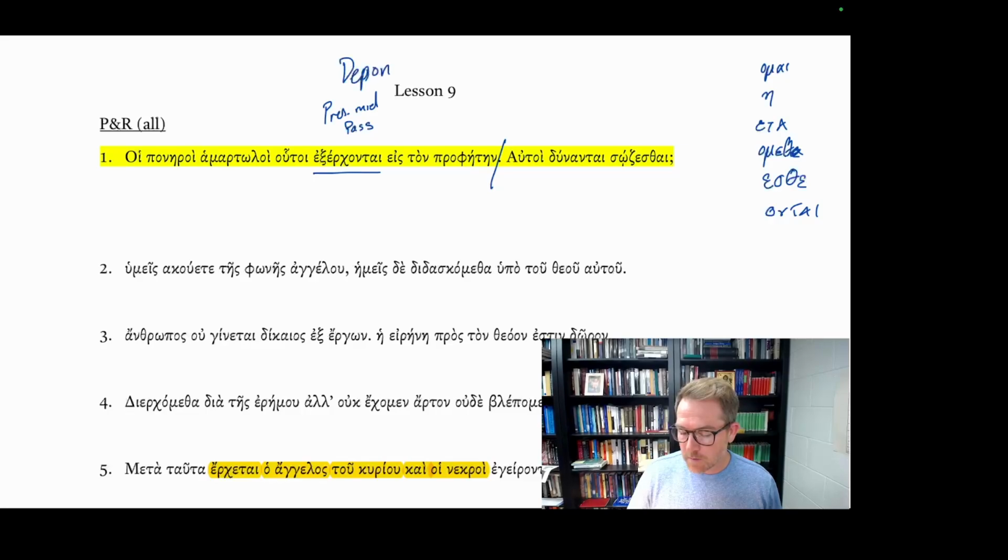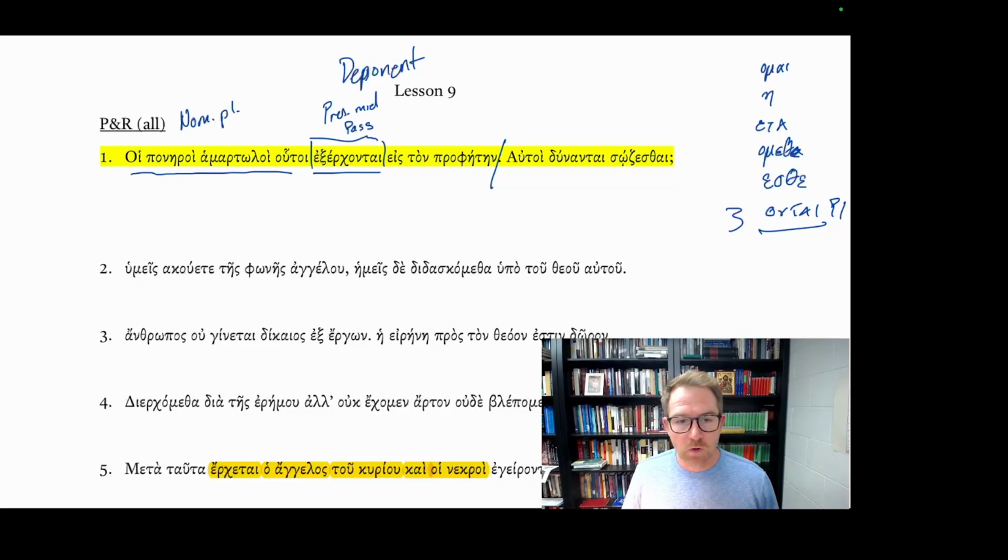Now remember, deponent verbs are middle passive in form but active in meaning. Ex erkomai is to go out. I go out. So in the third person plural, they go out. So what's the subject of the they that go out? Well, you have this string of nominative plural, you have a definite article, you have an adjective, you have a noun, and you have a demonstrative pronoun.